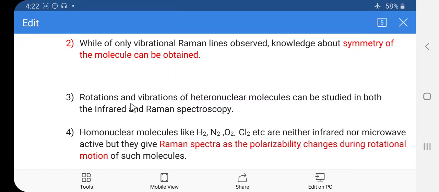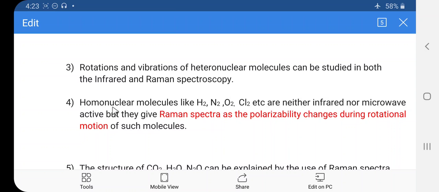The third one is that the rotations and vibrations of heteronuclear molecules can be studied in both IR and Raman spectroscopy. This is the third application. Then the homonuclear molecules, that is H2, N2, O2, Cl2, etc., are neither IR nor microwave active.